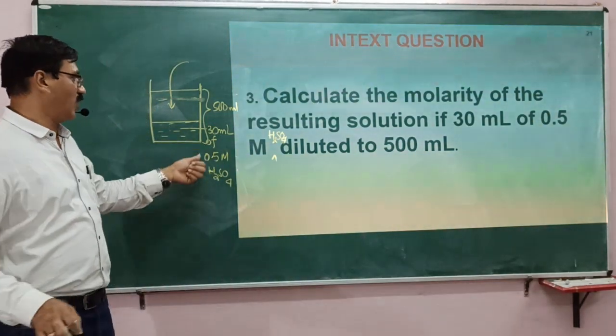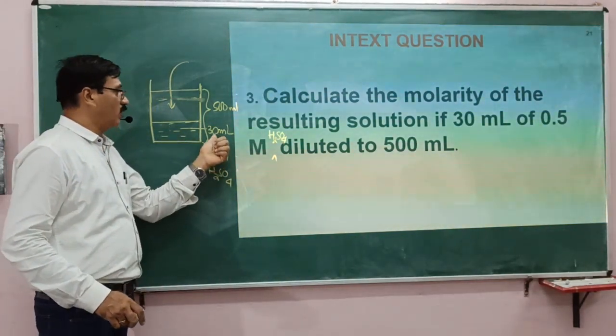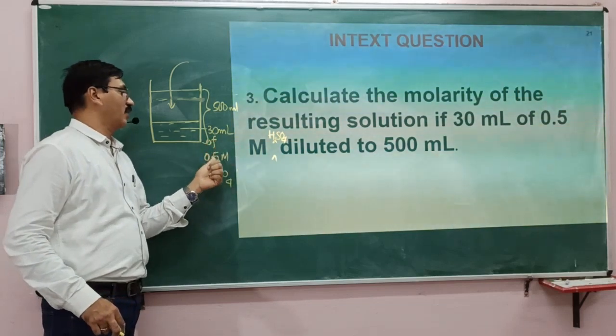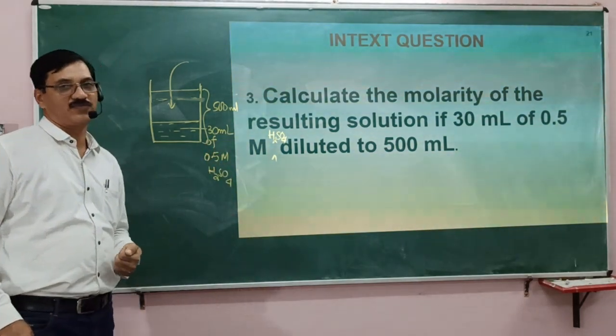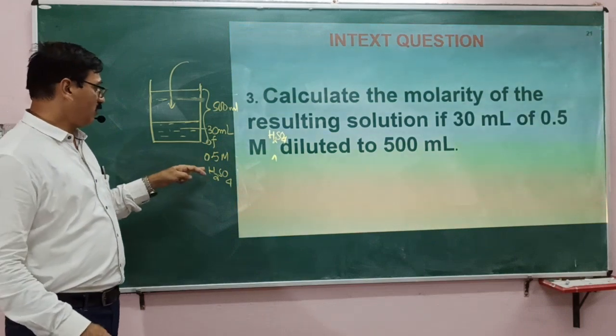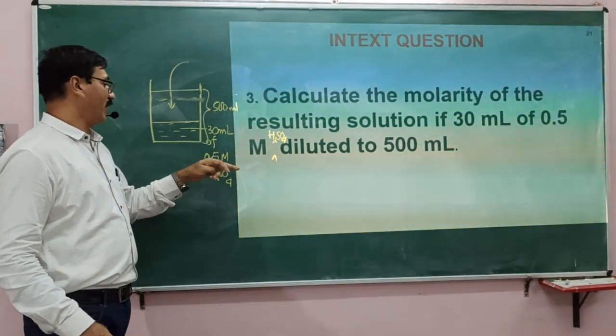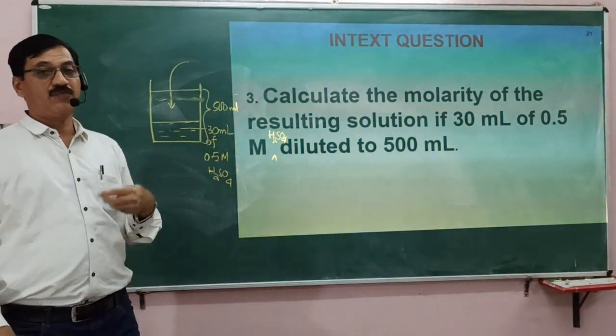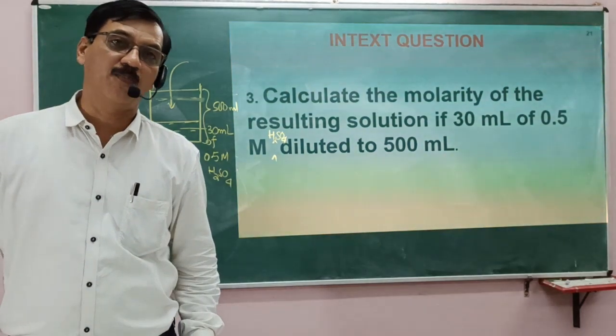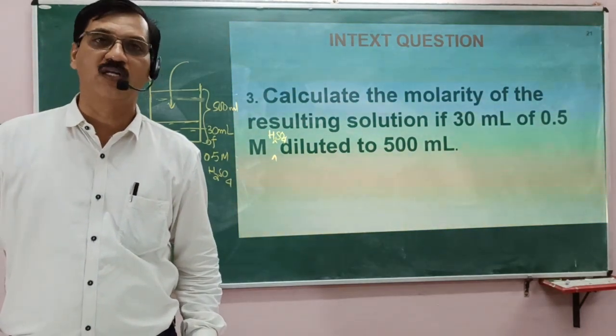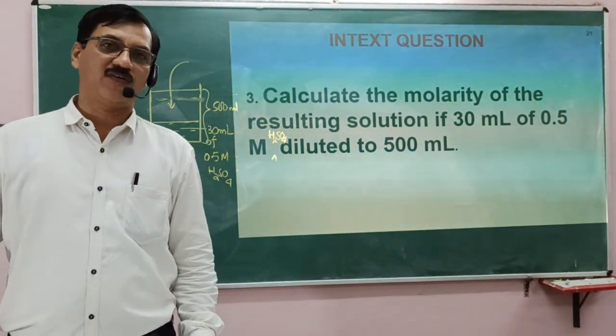And the number of moles we have to find out. How will you find out how many moles are there in 30 ml of 0.5 M H2SO4? What is meant by 0.5 M H2SO4? 0.5 M means half mole is present in 1 liter of solution.